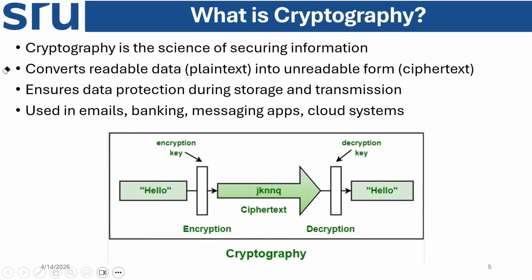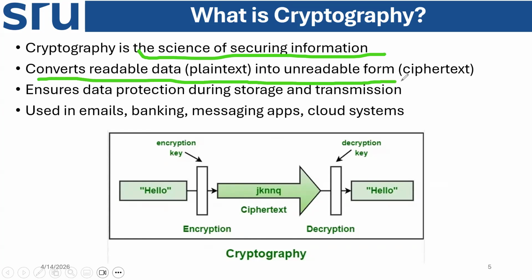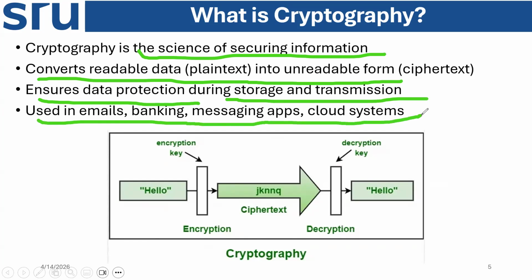Let's see this. What is cryptography? Cryptography is the science of securing information. Here we can discuss some definitions: convert readable data into unreadable form and ensure data protection during storage and transmission, in email, banking, messaging and cloud systems. Suppose hello is converted to this by some algorithm. The old one is a different algorithm from modern technology.